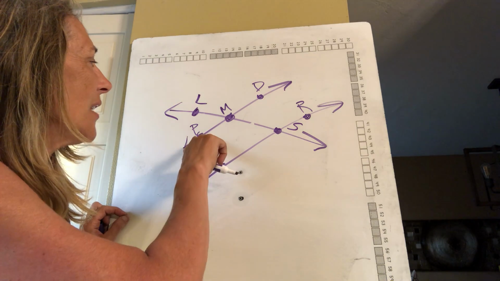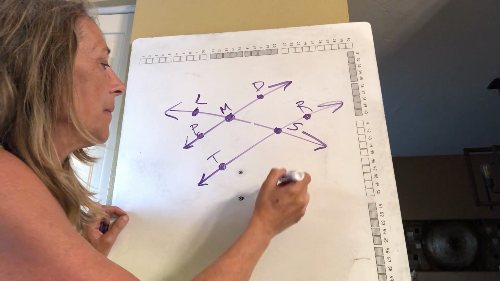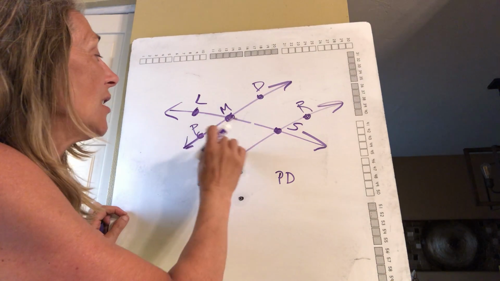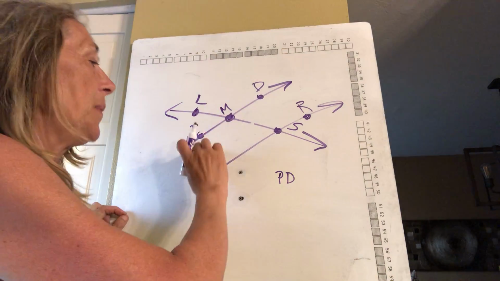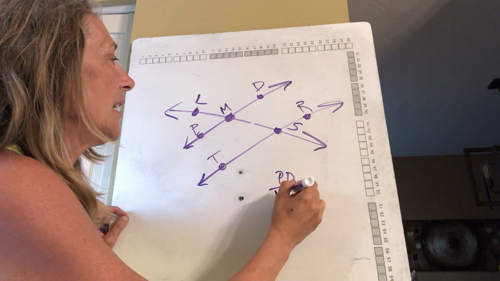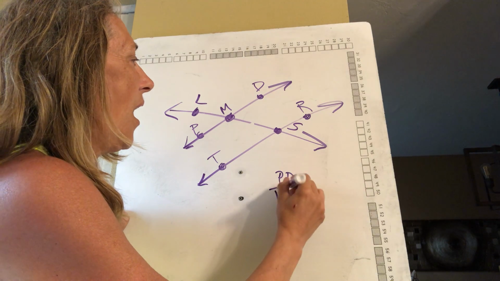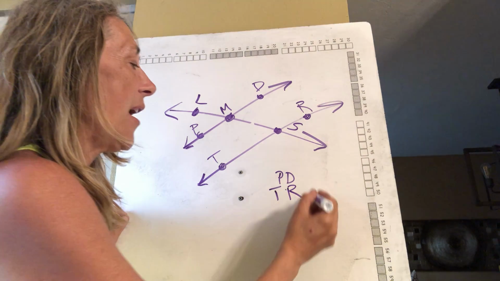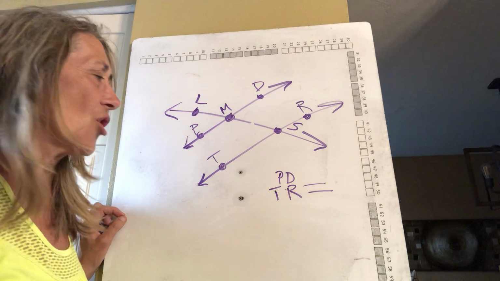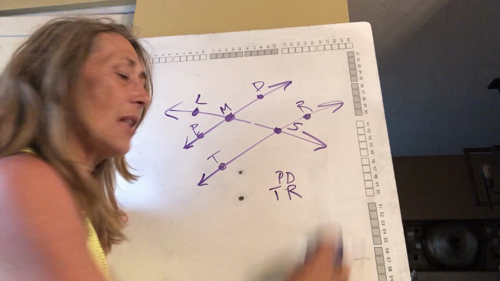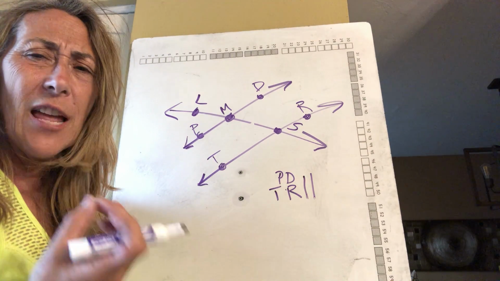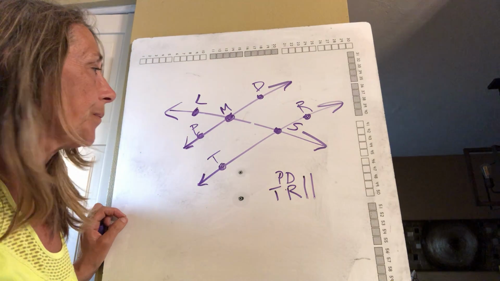My parallel lines would be PD, or I could call it PMD, or I could call it DP. This line and line TR, they're parallel. They will never, ever touch. And sometimes you see parallel lines written like this. That means they go on forever and they never touch.